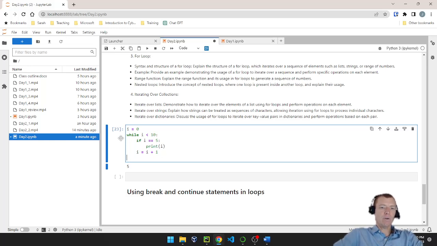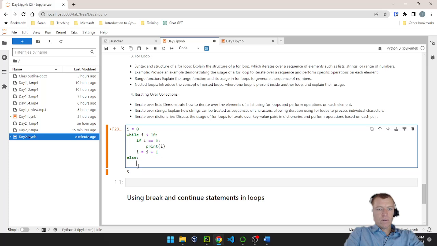I can also pair while statements with else statements as well. You can say something like i is greater than or equal to 10 now.